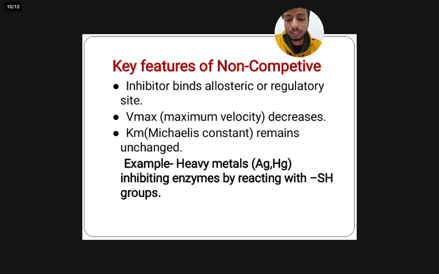A classic example of non-competitive inhibition is the effect of certain heavy metals such as silver or mercury ions, which bind to the sulfhydryl (SH) group in enzymes and distort their structure, thereby reducing their activity.